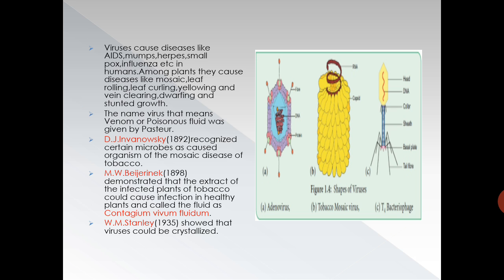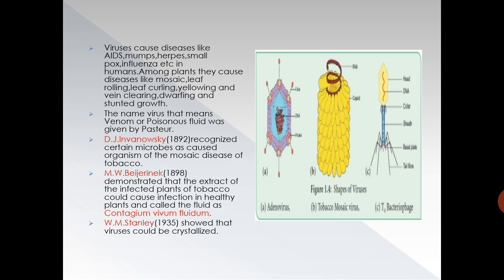The name virus, meaning venom or poisonous fluid, was given by Pasteur. Ivanowski recognized certain microbes as the causative organisms of the mosaic disease of tobacco. Here the plant leaf shows a mosaic-like pattern of patches because of the destruction of chlorophyll, and this is caused by the virus.